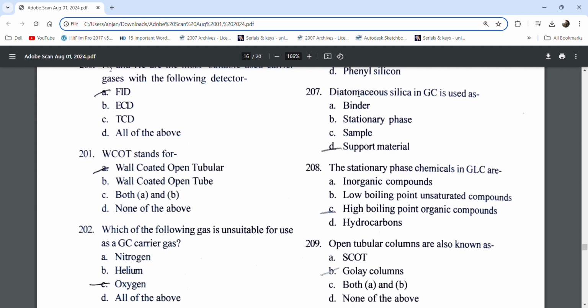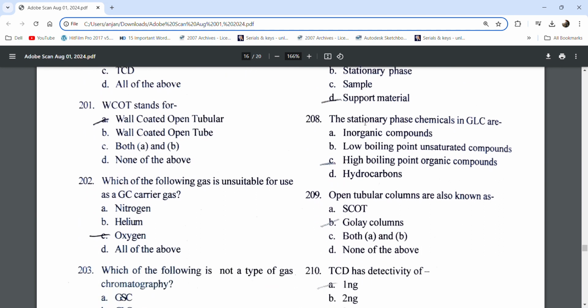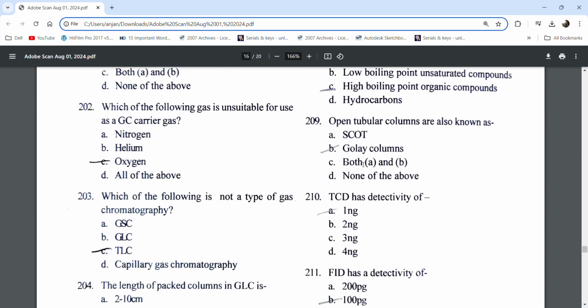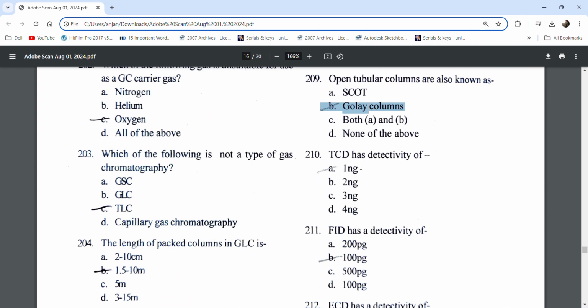Diatomaceous silica is used as support material in GC. The stationary phase chemicals in GLC are high boiling point organic compounds. The tubular columns are also known as Golay columns. TCD has